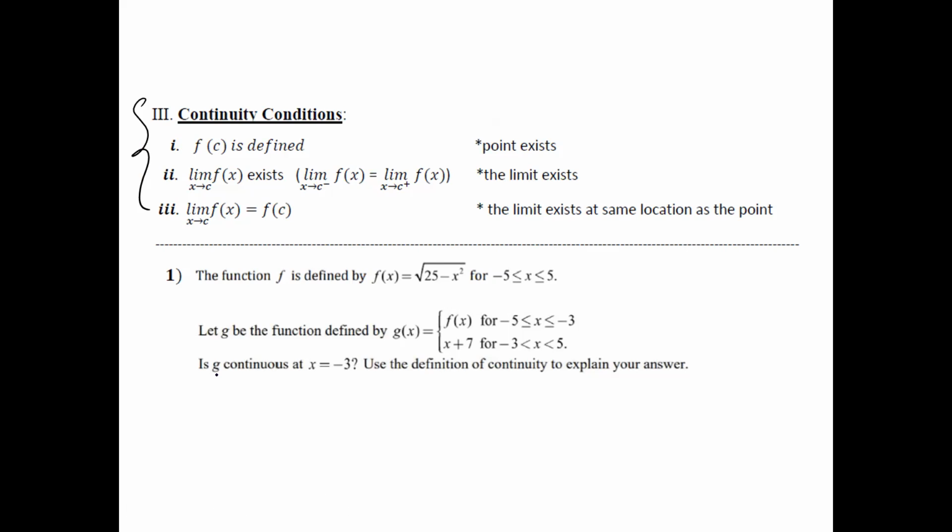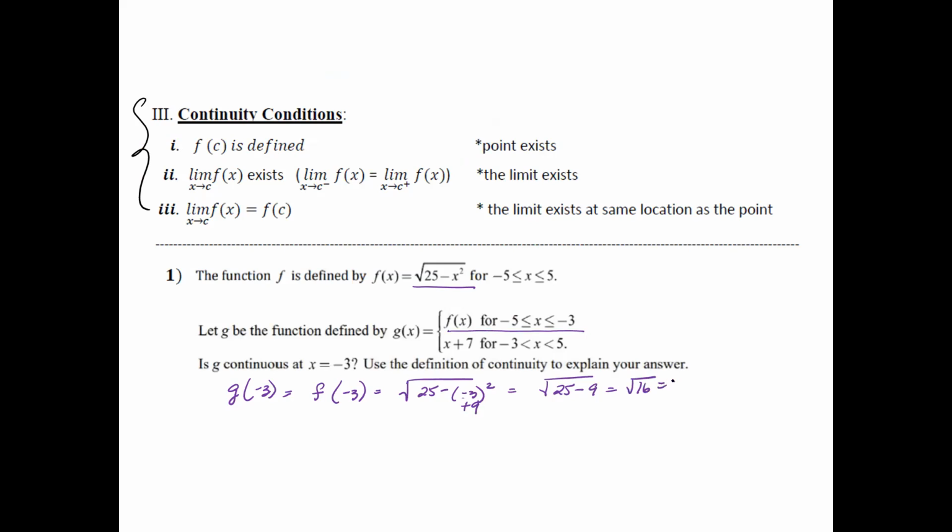So then looking at this right here, you can say that g of -3 is equal to f of -3, which is going to be, when x is -3, this equation here, the square root of 25 minus -3 squared, which is equal to the square root of 25 minus 9, because -3 times -3 is a positive 9, and positive times a negative is a -9.